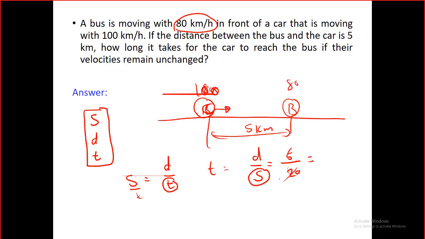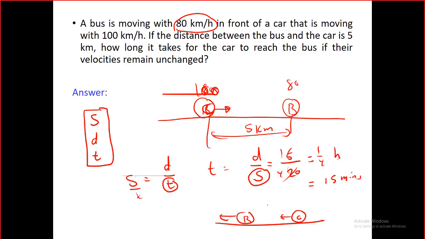So we have 1/4, and it will be a quarter of an hour. If you would like to convert it into minutes, it will be 15 minutes. But some of you will say, what if he didn't mention any direction, to the right or to the left? What if we just change the direction? And it will be like that. This is the bus and this is the car and they are moving here.